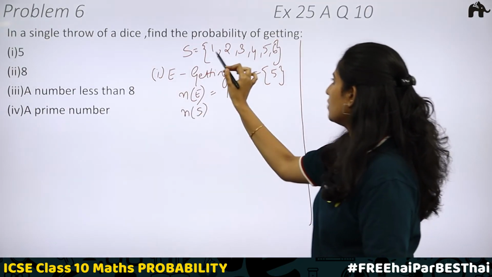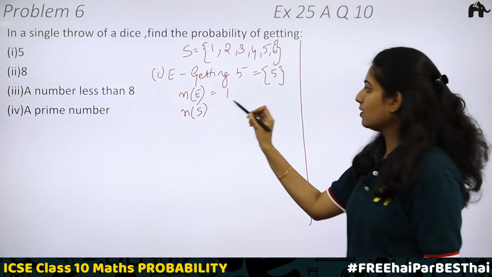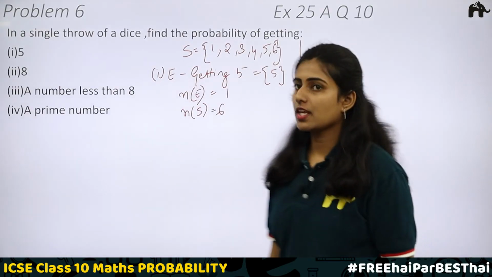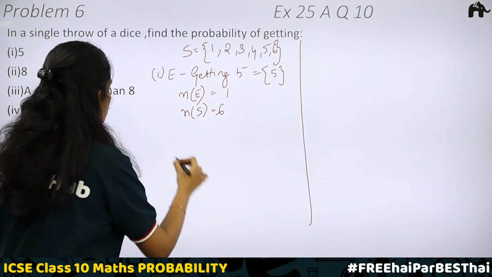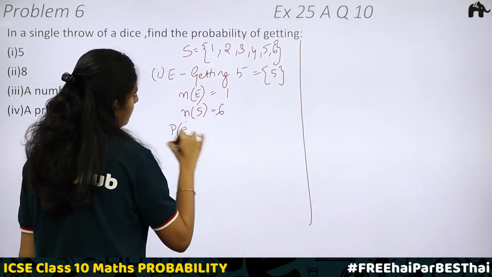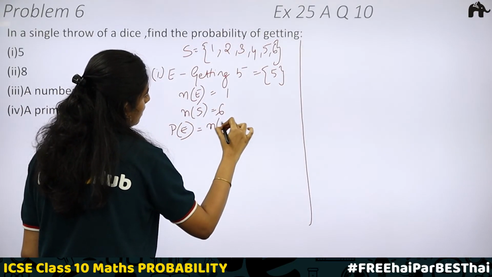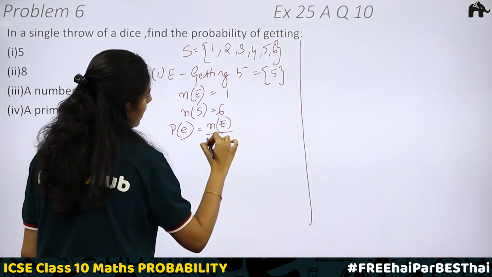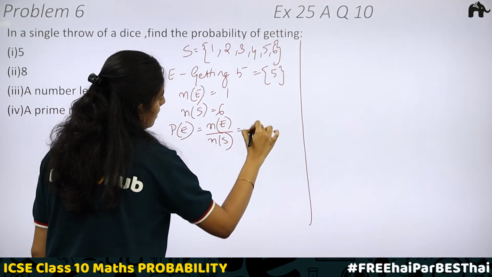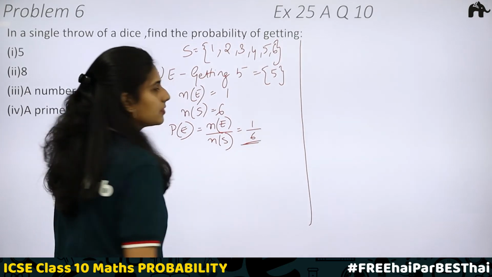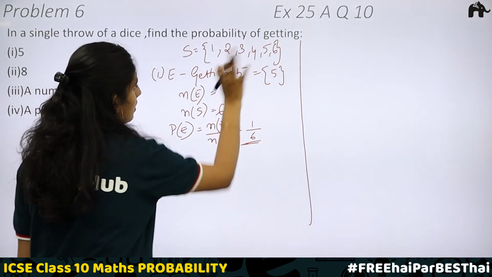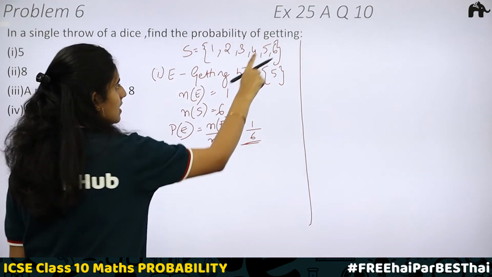Total number of outcomes 1, 2, 3, 4, 5, 6. You have 6 outcomes. N of E by N of S will be giving you the probability of the event. Number of outcomes favorable to the event divided by total number of outcomes, which is 1 by 6. Out of 6 options, just one is getting 5.